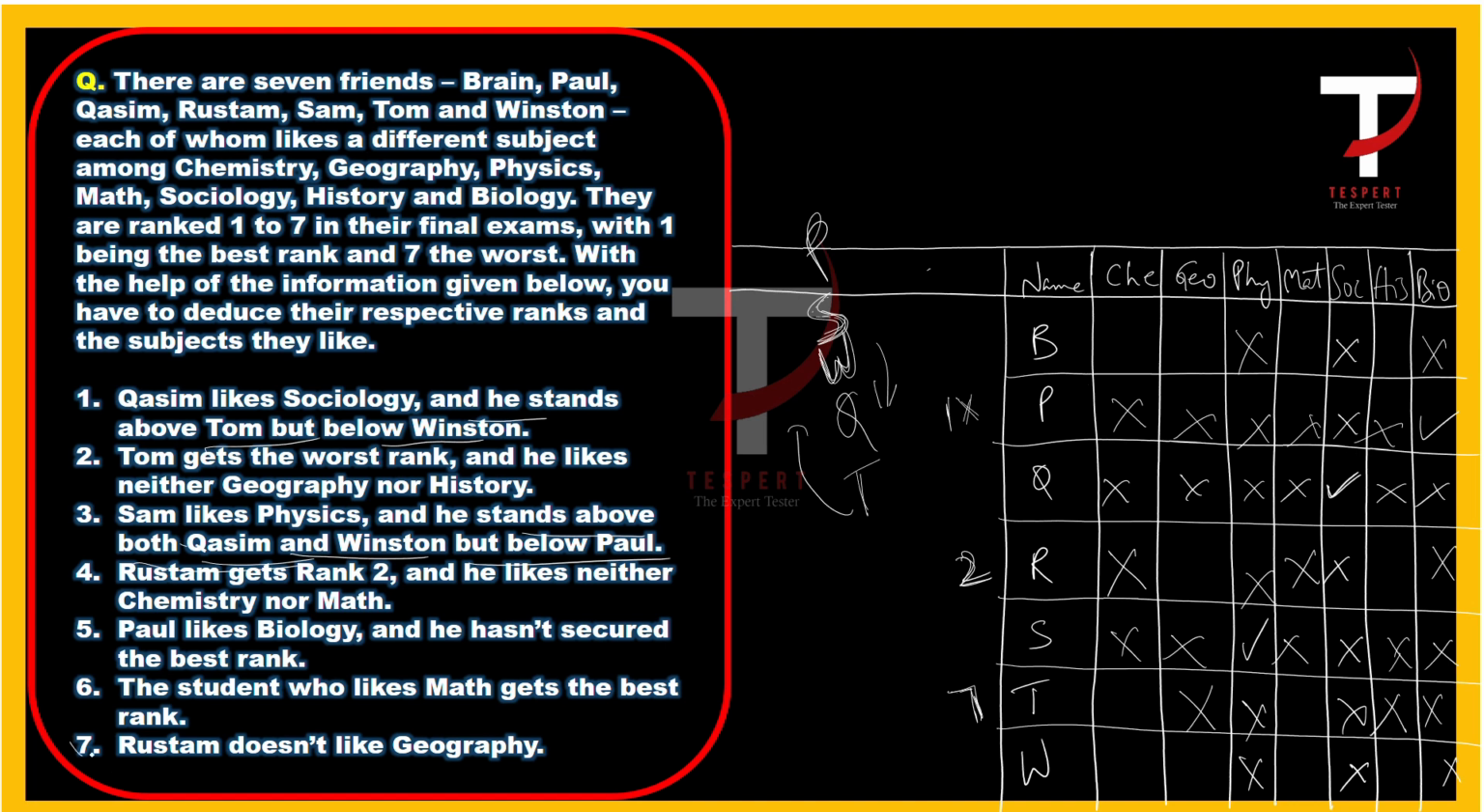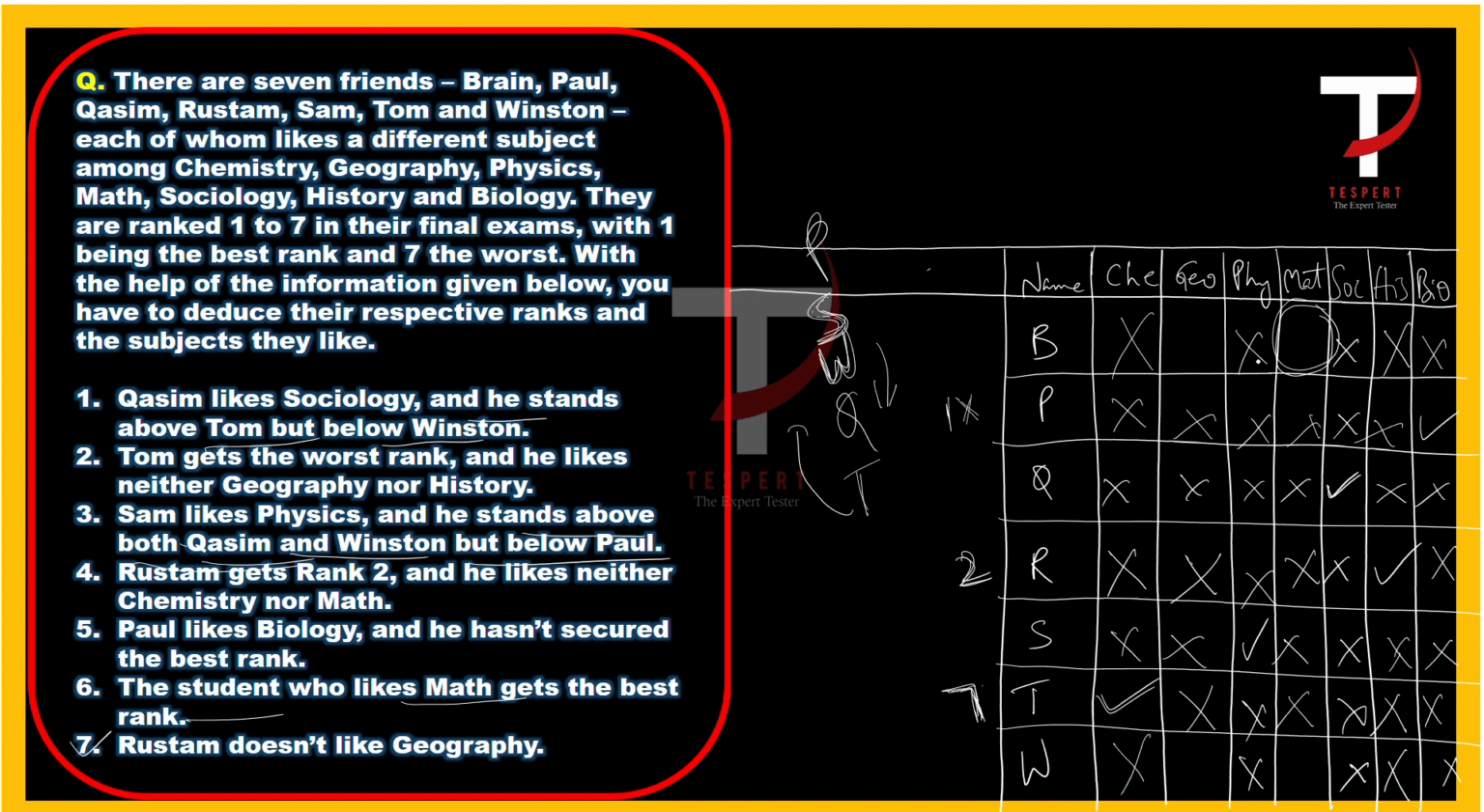And if we consider statement number 7, Rustam doesn't like geography. So strike out geography. So if he doesn't like geography, then the only slot that is left is history. So he must like history. So cancel the remaining slots. And if we observe the 6th statement, the student who likes math gets the best rank. So Brian can like math. And which one is left? Tom doesn't like math because he is ranked 7. But the student who likes math gets the best rank. So he doesn't like math. If he doesn't like math, then he must like chemistry, because this is the only slot left for him, right?